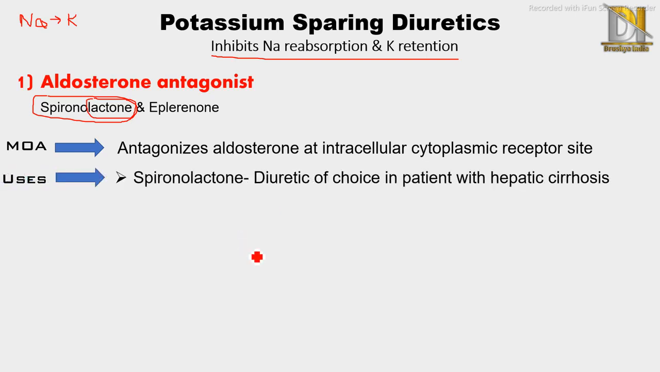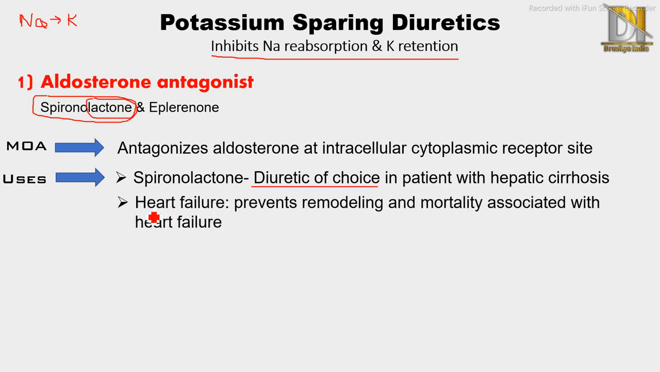Next come its uses. Spironolactone is the diuretic of choice in patients with hepatic cirrhosis. Just remember, it is not the drug of choice, it is the diuretic of choice. If a patient is suffering from hepatic cirrhosis and that patient requires diuresis, the drug of choice will be spironolactone. Then next is heart failure. It prevents remodeling and mortality associated with heart failure. Then ascites, which means excessive abdominal fluid.